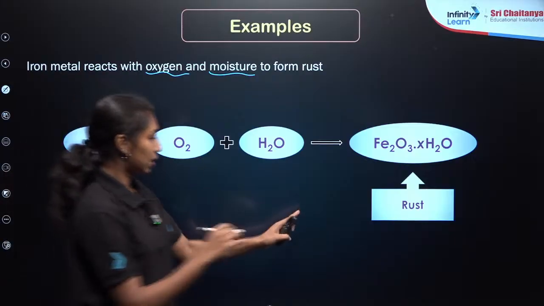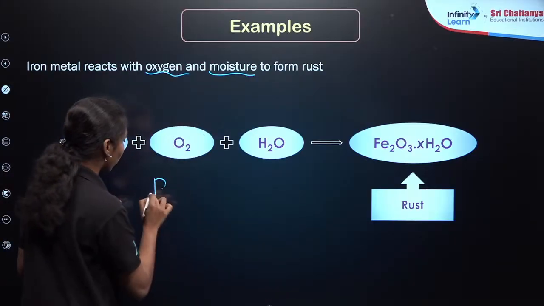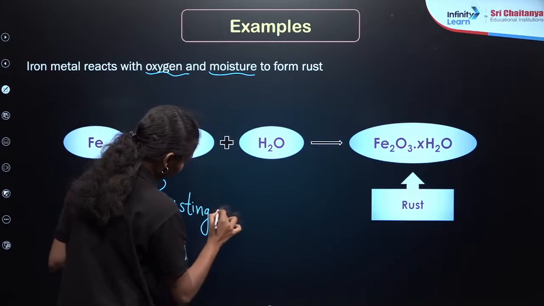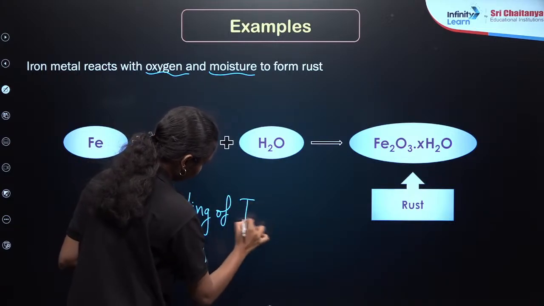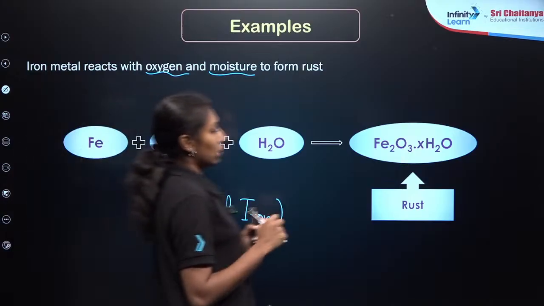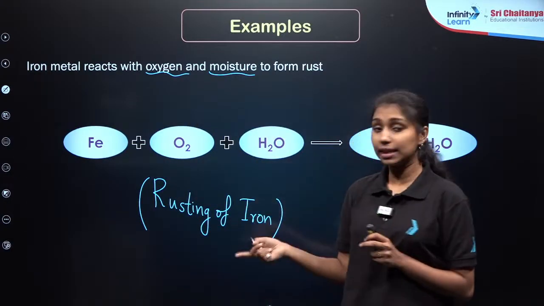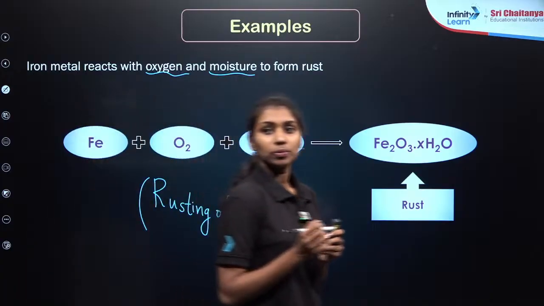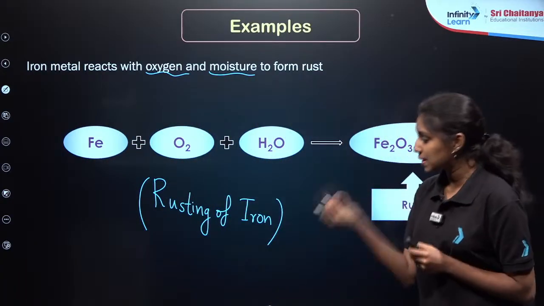This is known as rust. As we already know, rusting of iron, right? We will be discussing this part in detail in the last part of this chapter. This is the basics of rusting of iron.